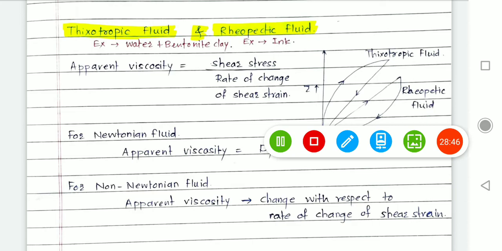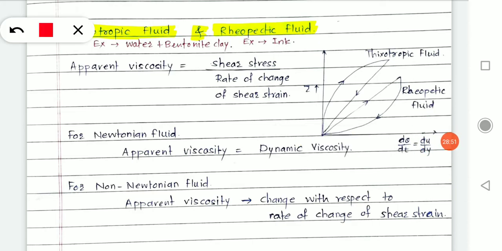Okay, the best example for rheopectic fluid, in which the ink gets viscous with time, is ink, and thixotropic means water plus bentonite clay. Now let's first understand what is this apparent viscosity. Apparent viscosity is shear stress tau divided by rate of shear strain.